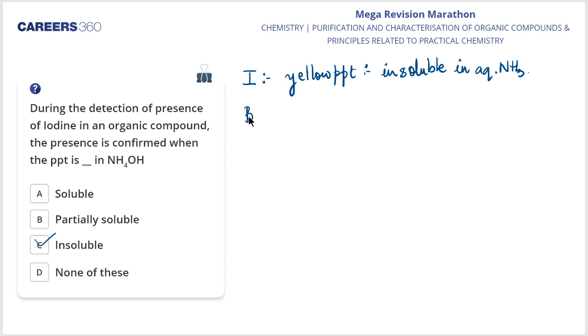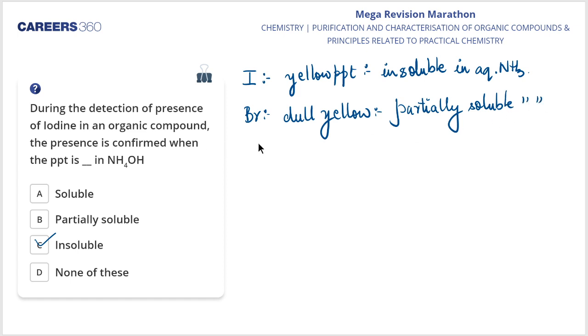If I talk about the presence of bromine, it will give us a dull yellow precipitate, and it is partially soluble in aqueous ammonia, my dear students. Now, if I talk about chlorine, it is soluble in aqueous ammonia. Is it fine to everyone, my dear students? Yes. So it is option number C which is the correct answer.